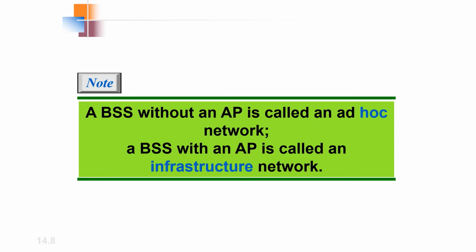The association between stations is dynamic. Stations can come in and out of range or be switched off. To become a member of a BSS, each station must become associated with the network. These associations are dynamic and are managed and maintained by the use of distribution system services, that is, DSS. IEEE 802.11 architectures are integrated with others using portals. These are the points at which an IEEE LAN connects to an IEEE 802.11 distribution system.